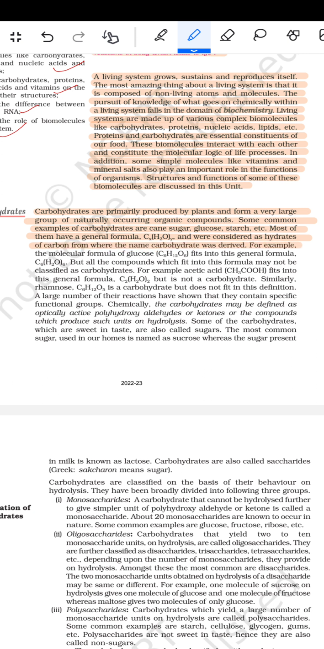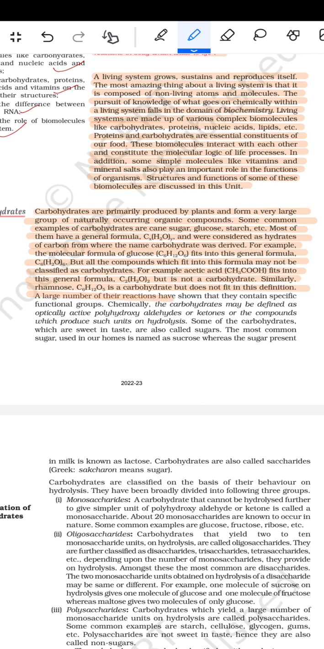For example, the molecular formula of the glucose C6H12O6 fits into this general formula, but all the compounds which fit into this formula may not be classified as the carbohydrates. For example, acetic acid C2H4O2 fits into this general formula CxH2yOy but is not a carbohydrate. Similarly, rhamnose C6H12O5 is a carbohydrate but does not fit in this definition.